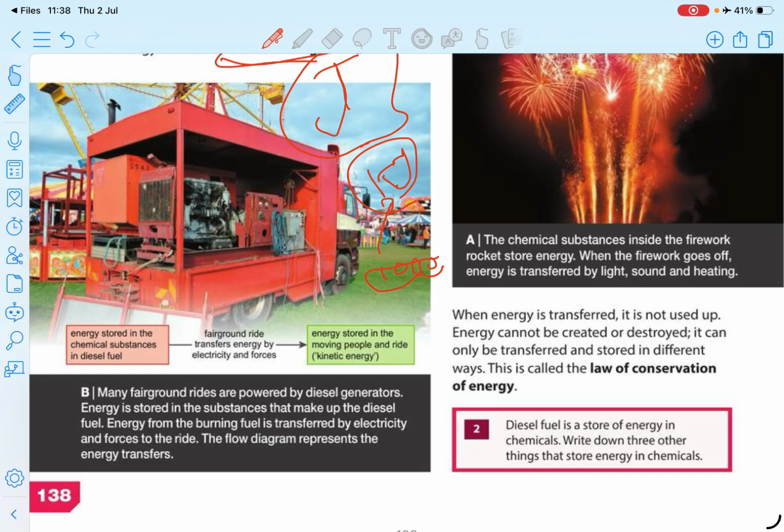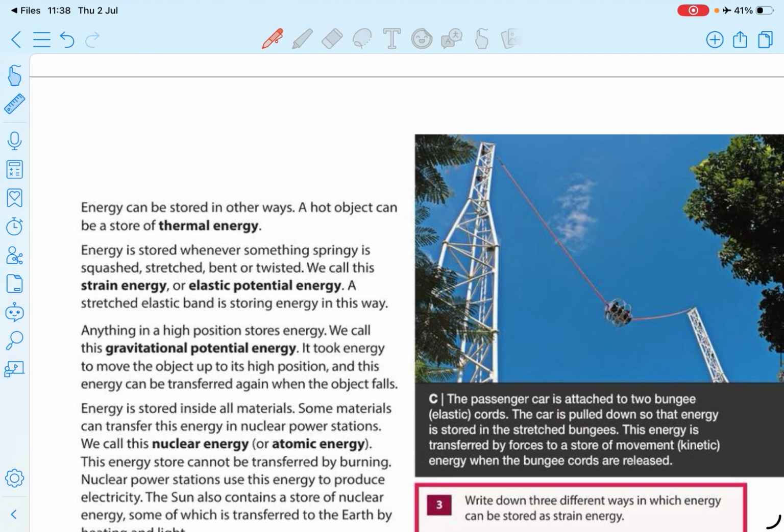Okay. This is the law of conservation of energy. I have mentioned it before, and this is it, I think, right? Then thermal energy. If some object is hot, there is thermal energy. If something is cool, there is less thermal energy. And there is strain energy, the elastic potential energy. What happens if you take a rubber band and stretch it, you can store energy in it as elastic potential energy, right?